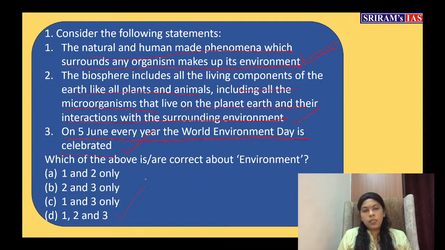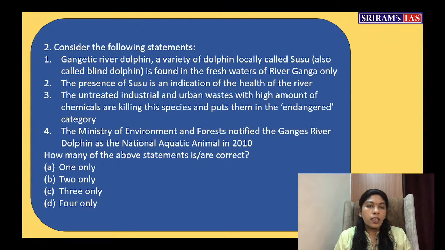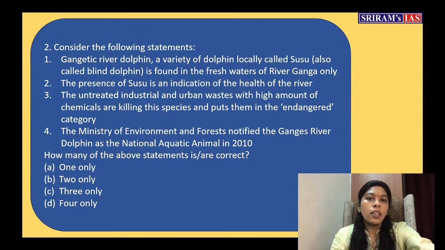Akansha Sharma has given the answer. Very good, it's D. Right. Now come to the next question. Consider the following statements. Gangetic river dolphin, a variety of dolphin locally called susu, also called the blind dolphin, is found in the fresh waters of river Ganga only.